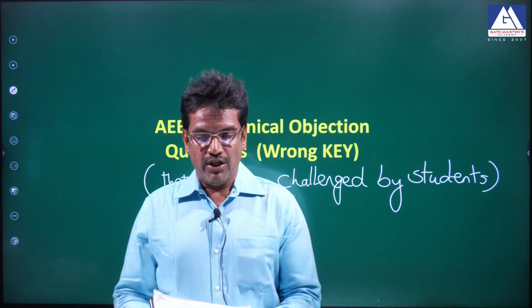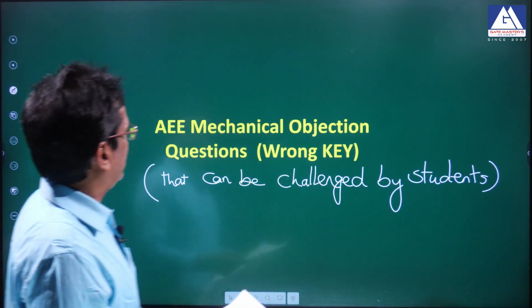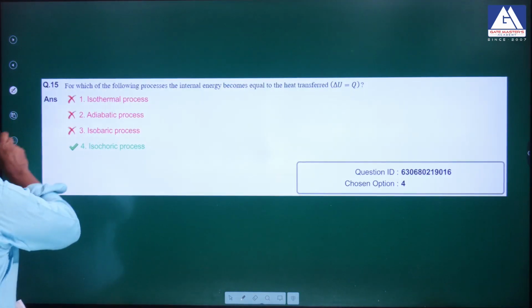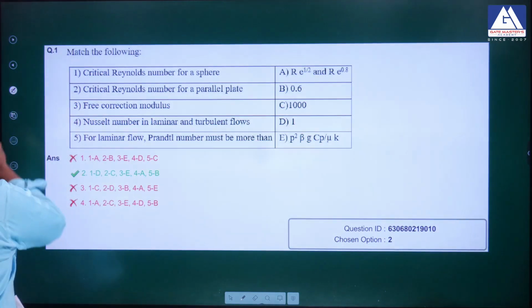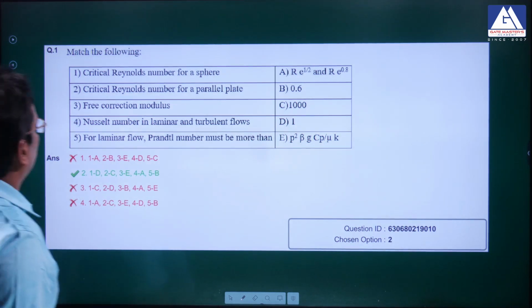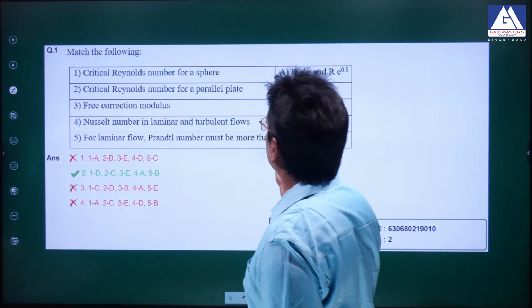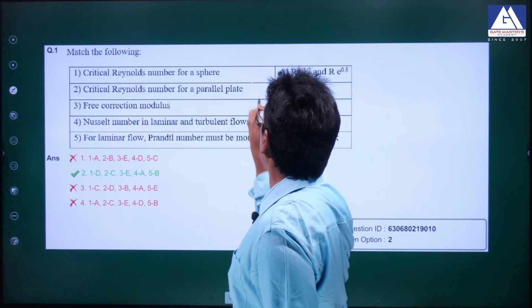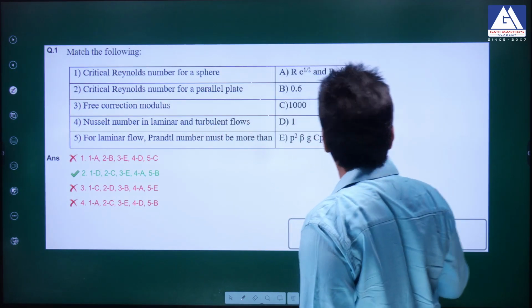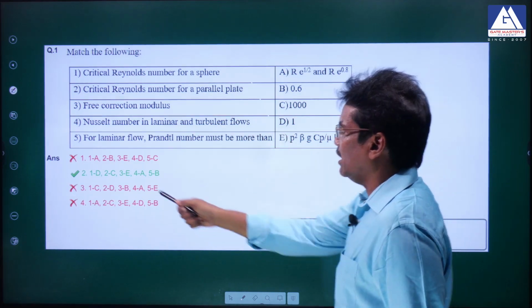The very first question is regarding heat transfer. Look at this. In this question, option 1D gives the critical Reynolds number for the sphere, but that is wrong.